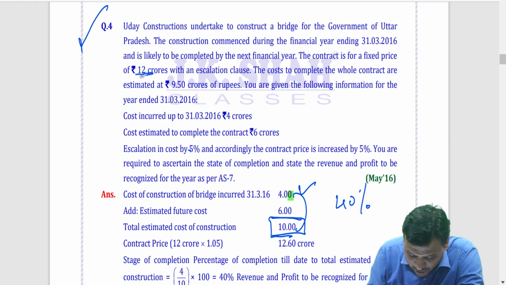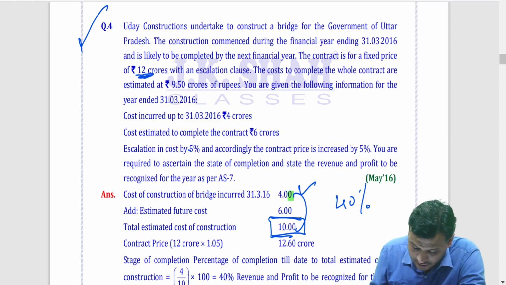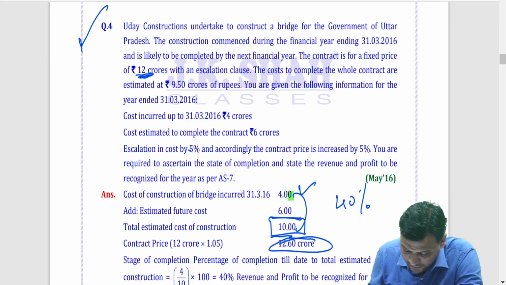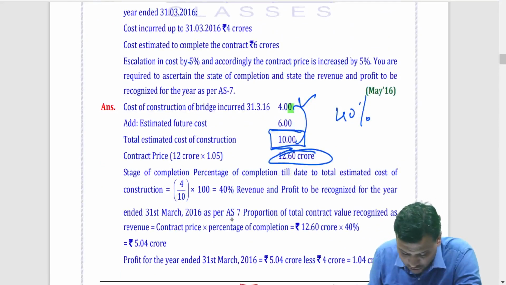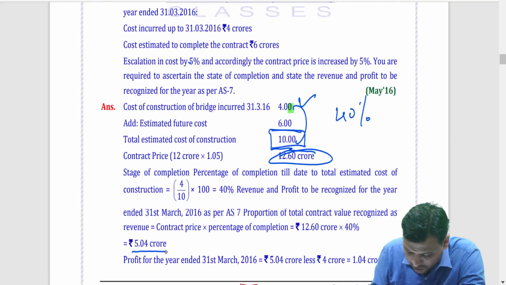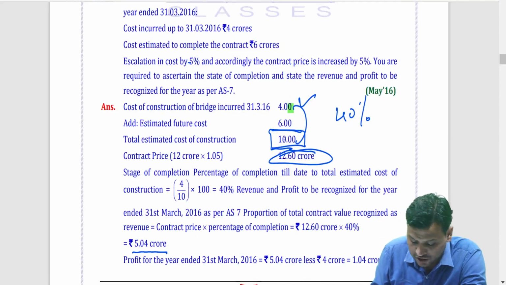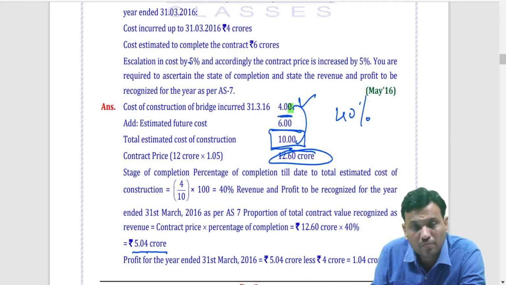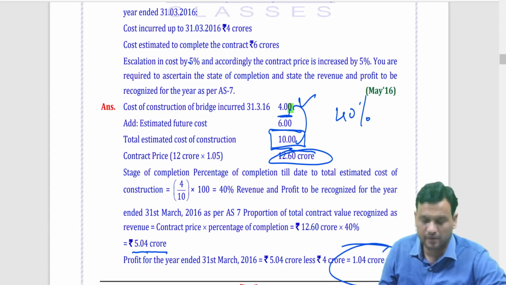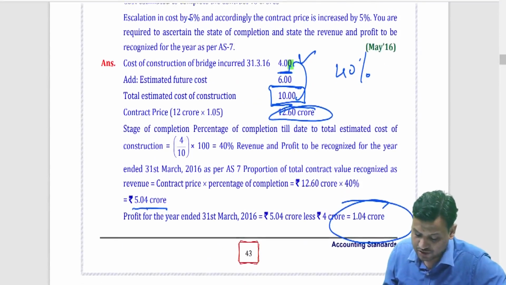Revenue is 12 crores. So, 12 crores into 5% you add, so it gets 12.6 crore. So, 40% of 12.6 crore, so it is nothing but 5.4 crore. My cost incurred till date is 4. 5.4 minus 4, the profit is 1.04 crore. Clear? This was very simple, a basic question.